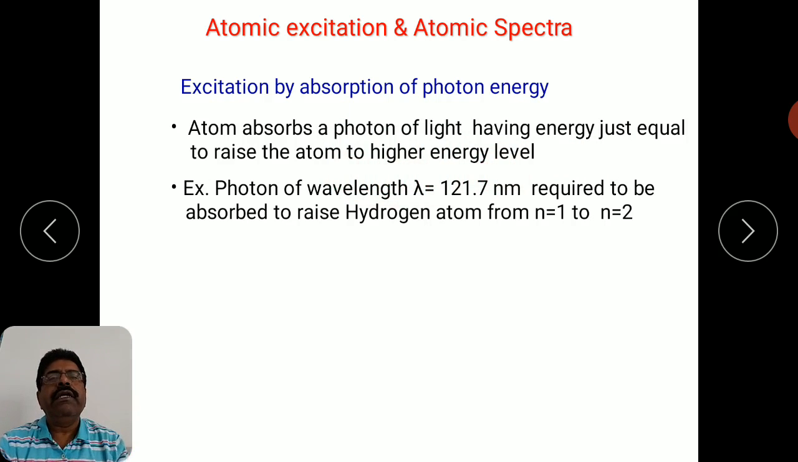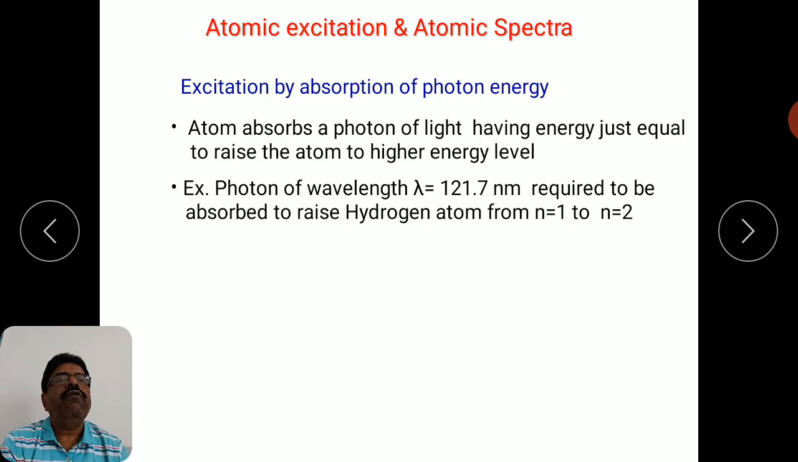So what is the condition? The incident photon should have energy that matches the energy difference between any two levels, that means the ground state level and the higher energy level of that particular atom. Then only the photon energy will be absorbed, and the atomic excitation will take place. For example, consider a photon of wavelength lambda equal to 121.7 nanometer. It is required to be absorbed to raise a hydrogen atom from the first energy level, n equal to 1, to the higher energy level n equal to 2.